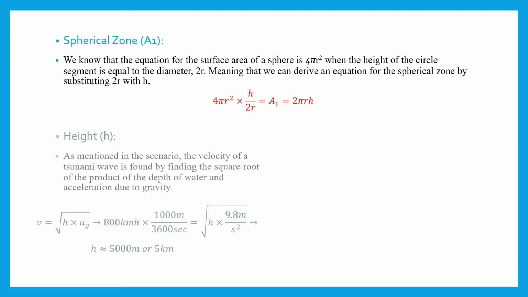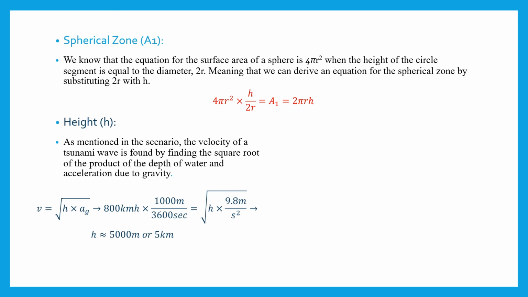Height. Now, even though height isn't given, we can find height using the velocity of the wave, which is given. As mentioned in the scenario, the velocity of a tsunami wave is found by finding the square root of the product of the depth of water and acceleration due to gravity. So first, we convert kilometers per hour to meters per second, then substitute acceleration due to gravity with 9.8 meters per second squared, giving us the approximate depth of 5,000 meters or 5 kilometers.